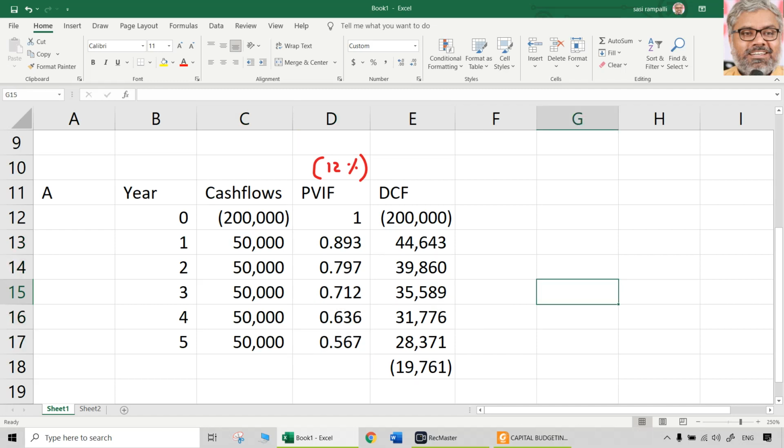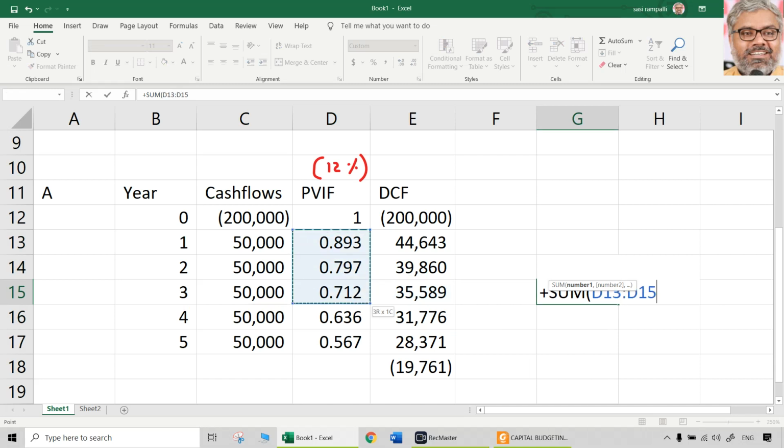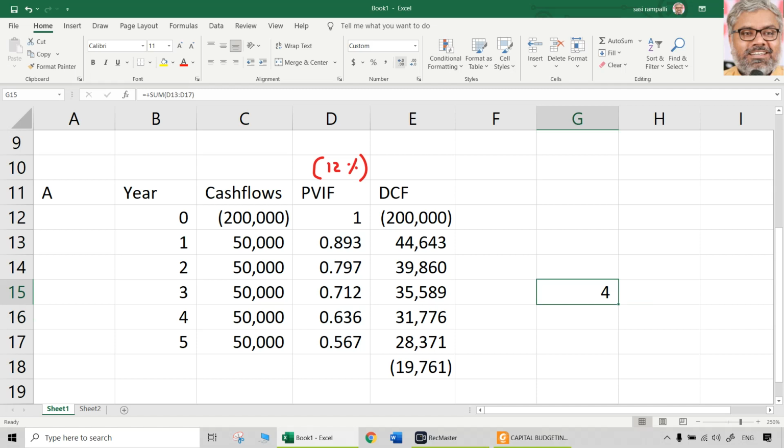What is the sum total of PVIFs? If you look at the annuity table in the annexure, you will get the same answer. The sum total of the PVIFs is approximately 3.6048. So, instead of multiplying 50,000 with this, again 50,000 with this, take 50,000 as common, total all of them. That is the present value interest factor, annuity.